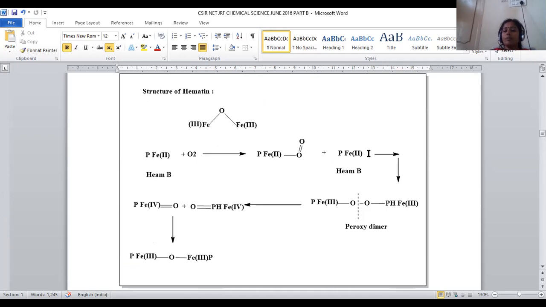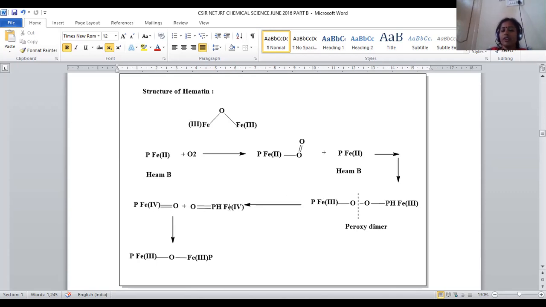Later, one more heme molecule containing iron +2 in a porphyrin ring is added here. Now it is converted into a peroxy dimer. Peroxy stands for what? Oxygen, oxygen, a single bond denoted as a peroxy bond. A single bond between oxygens is highly unfavorable and easily prone to cleavage, so this peroxy dimer will be cleaved in between.